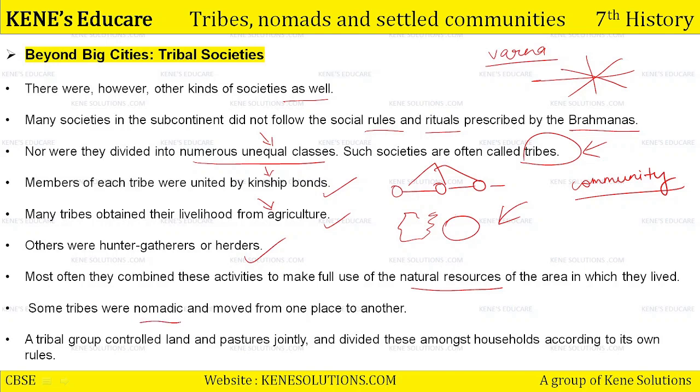Some tribes were nomadic and moved from one place to another. A tribal group controlled land and pastures jointly and divided these among households according to its own rules. उन्होंने अपने रूल बना रखे थे and they divided the land and pastures according to their will. That means they had the equal distribution of resources. Equal distribution of resources कर रखा था उन्होंने so that no one is too rich, no one is too poor.